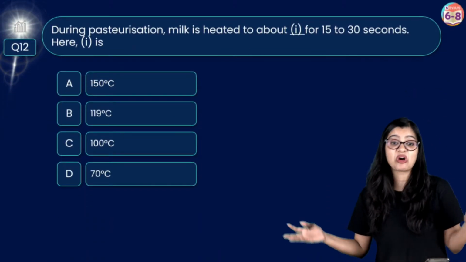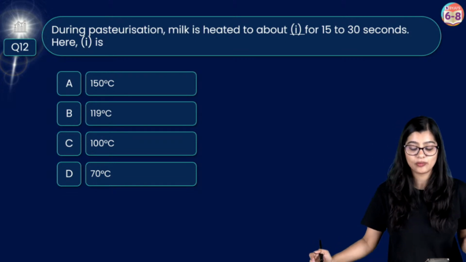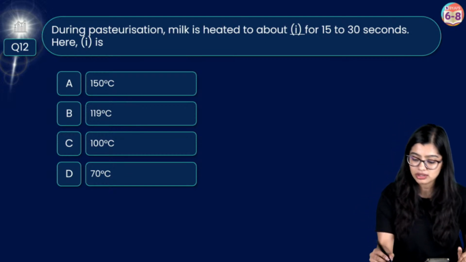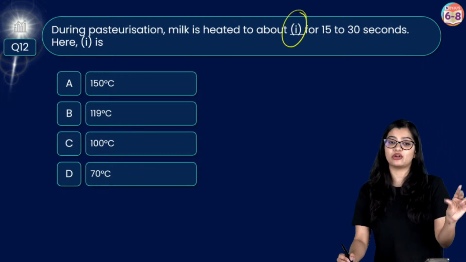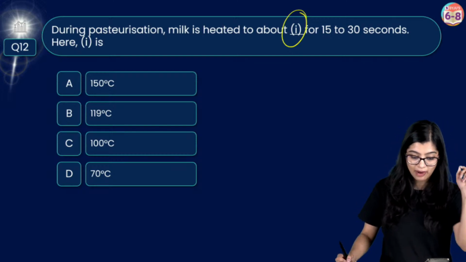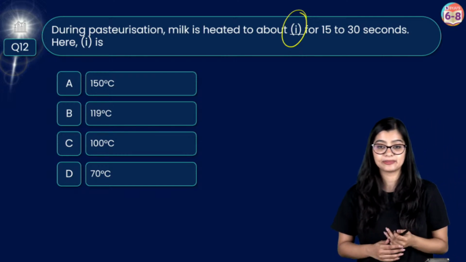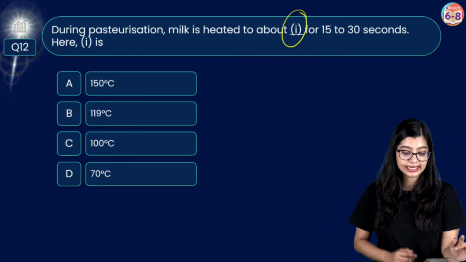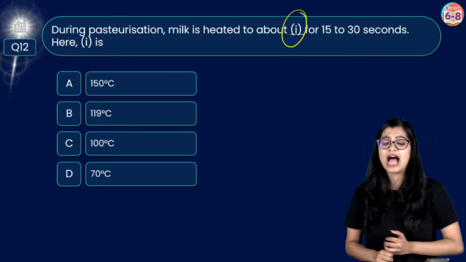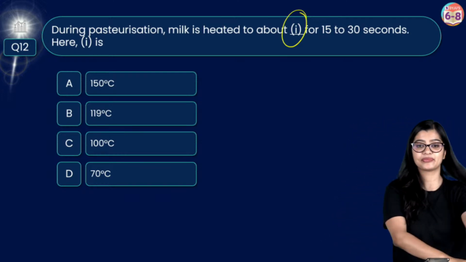Next up, this is your question on pasteurization, inoculation, sterilization, everything. So I'll explain this now. During pasteurization, the milk is heated to about some degree Celsius for 15 to 30 seconds. So here, what is that degree? Is it 150 degrees, 190 degrees, 100 degrees, or 70 degrees? What is the degree Celsius up to which it will be heated? And we'll heat it only for 15 to 30 seconds and then we will cool it immediately, right?